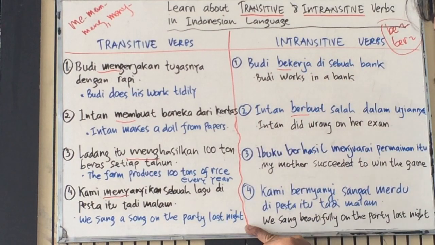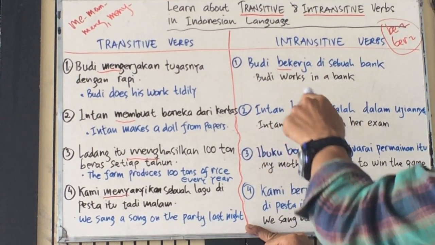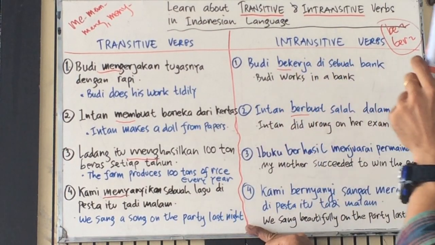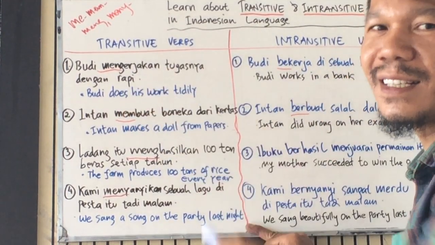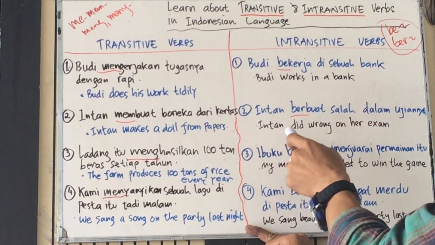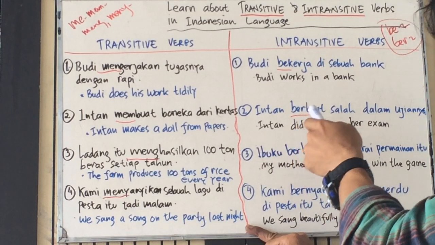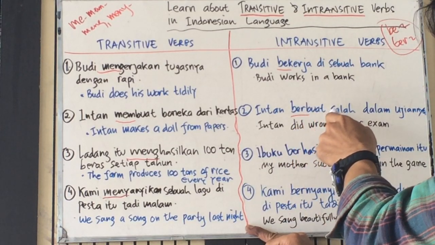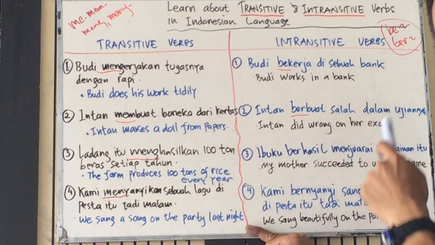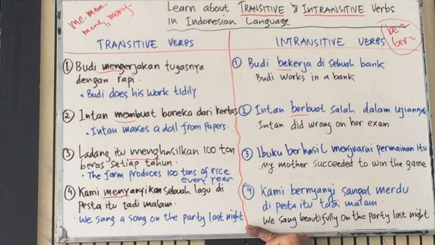Budi bekerja di sebuah bank. Budi works in a bank. So in English, bekerja is works and mengerjakan is do, does. Intan berbuat salah dalam ujiannya. Intan did wrong on her exam. Berbuat is sometimes followed by baik, good, and sometimes salah, wrong. Berbuat baik, do good. Berbuat salah, do wrong.